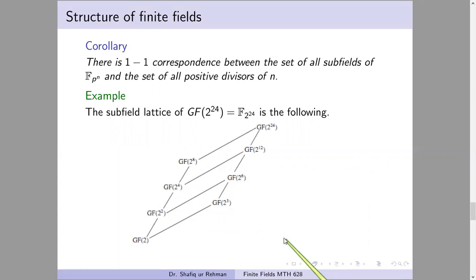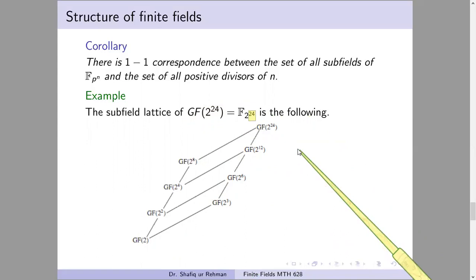There is a one-to-one correspondence between the set of all the subfields of F_p power n and the set of all positive divisors of n. For instance, this example is taken from the book by Joseph Gallian, Contemporary Abstract Algebra. In this, we are given this field F_2 power 24. This field can also be described in this way. This is just a matter of notation, no problem. And what are the subfields? The subfield of this has 1, 2, 3, 4, 5, 6, 7, 8 subfields, because 24 has